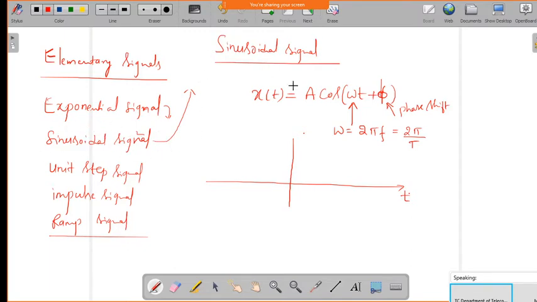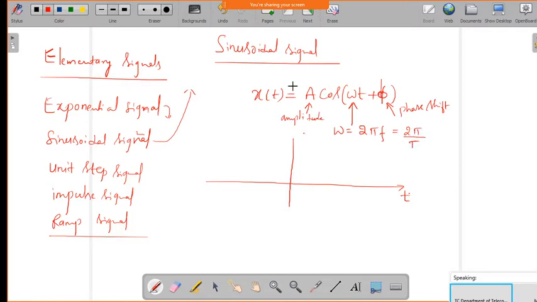What is meant by a sinusoidal signal, and how does it help to analyze complex signals in systems? Let us take x of t, defined by a sinusoidal signal, which is given by A cos of omega t plus phi. A is an amplitude. Omega we already know is the angular frequency, defined in terms of frequency as 2 pi f, and in terms of time period as 2 pi by T.